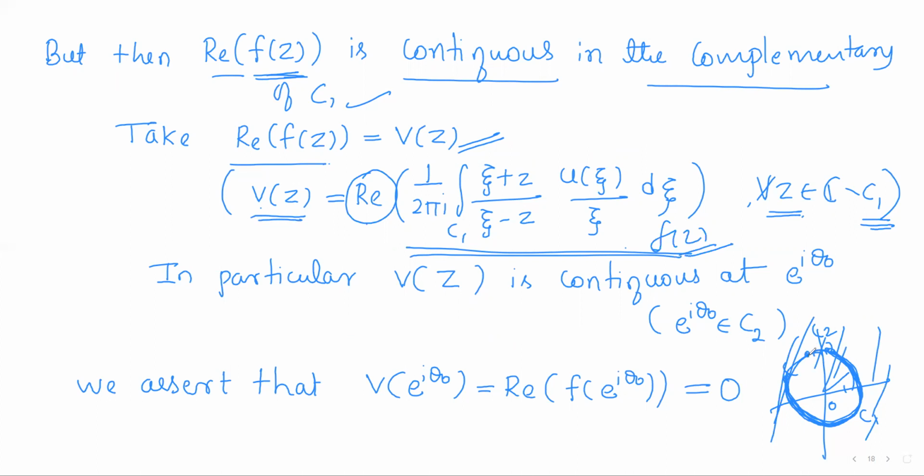In particular, e power i theta naught is in the arc C2, so it will not be in the arc C1. So e power i theta naught is a point in the complement of C1. So v of z will be continuous at e power i theta naught. And moreover, v at e power i theta naught reduces to 0 in fact.